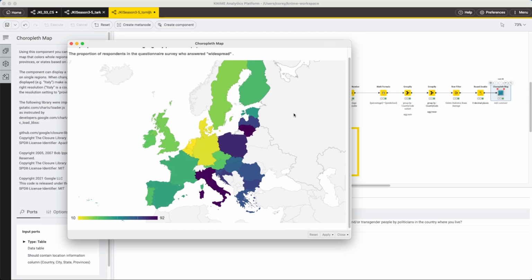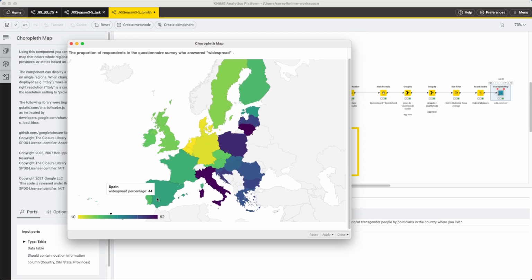Looking at this choropleth map now, we see rankings based on those types of scoring, where we didn't really differentiate too much from fairly widespread and widespread, right? But again, we see the similar pattern here where the eastern states have these higher scores for offensive language.